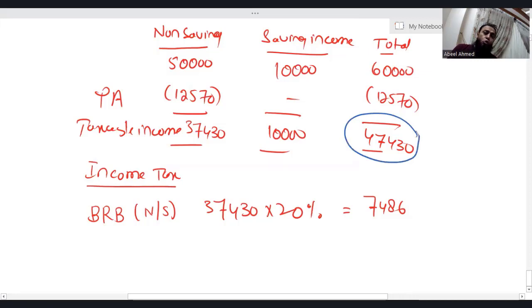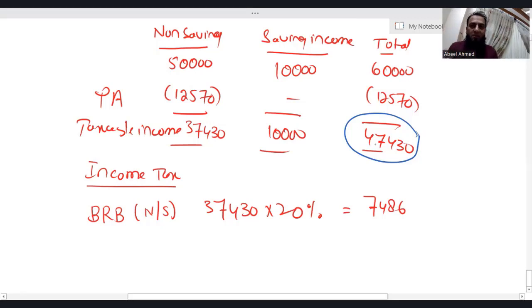By looking at the total taxable income, you need to decide whether the individual is a basic rate, higher rate, or additional rate taxpayer. Look at the column of total: the total taxable income is 47,430. This is more than the limit of the basic rate band.